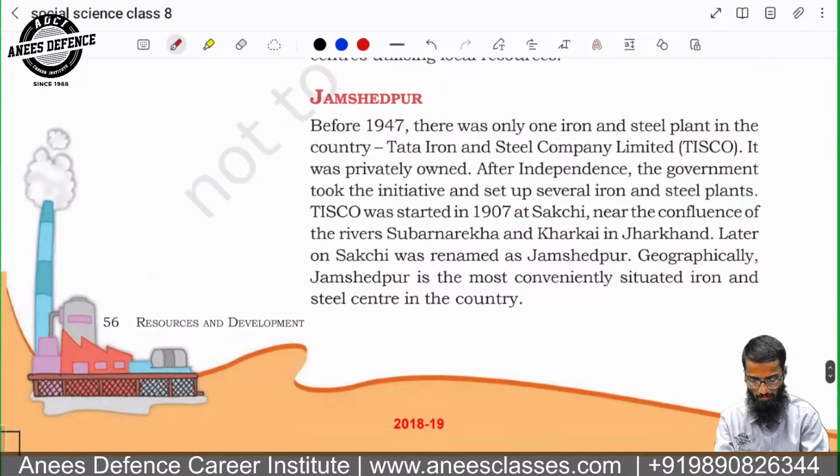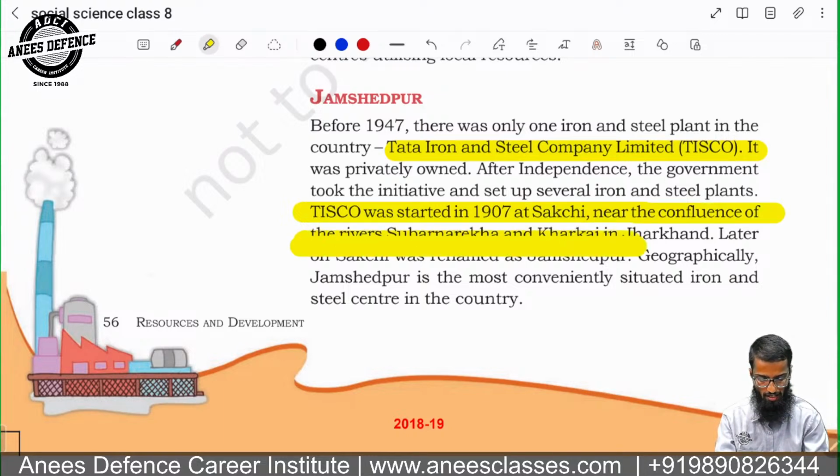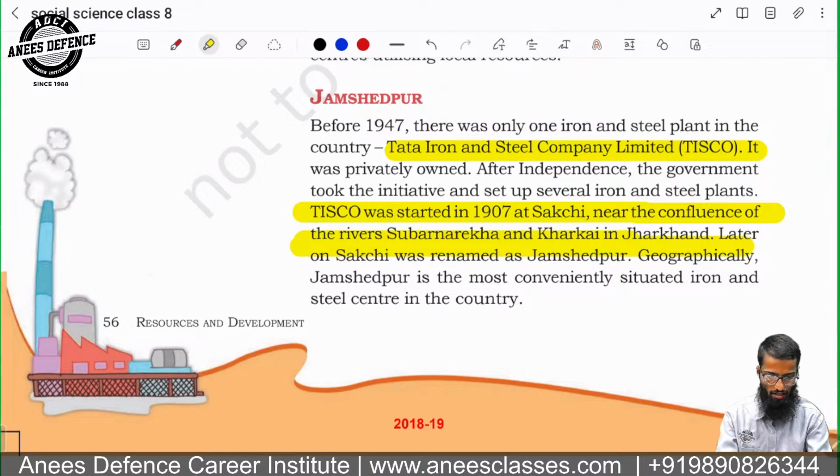So remember this name, Tisco. Tata Iron and Steel Company Limited, Tisco, was started in 1907 in Sakchi, which is the confluence of the river Subarnarekha and Kharkai in Jharkhand. Jamshedpur is called Sakchi. Earlier, Jamshedpur was called Sakchi.